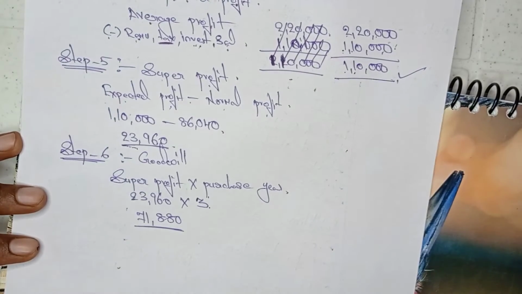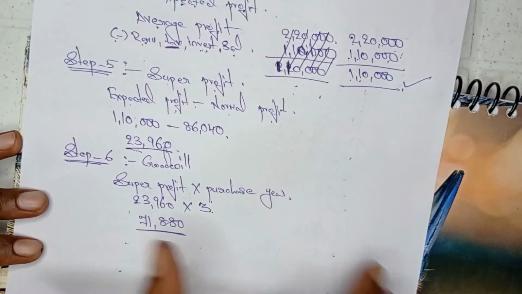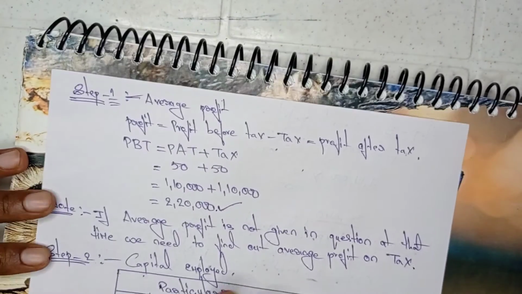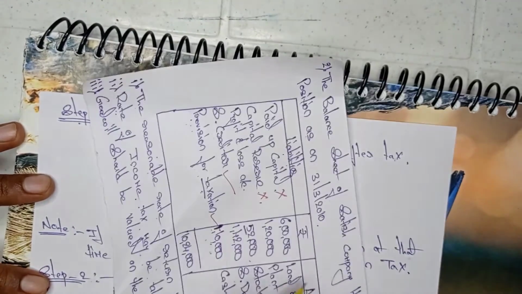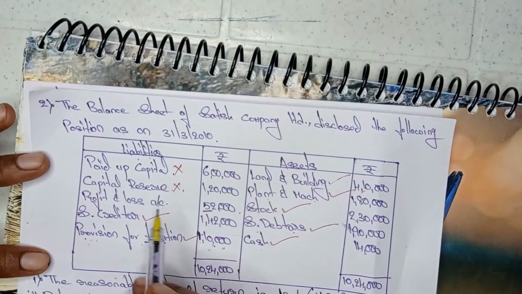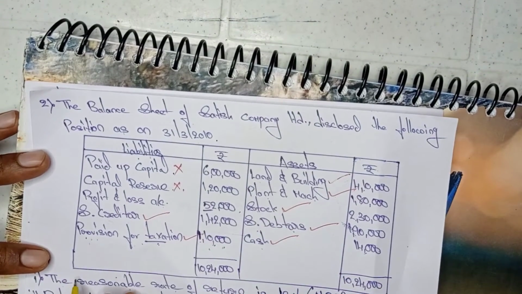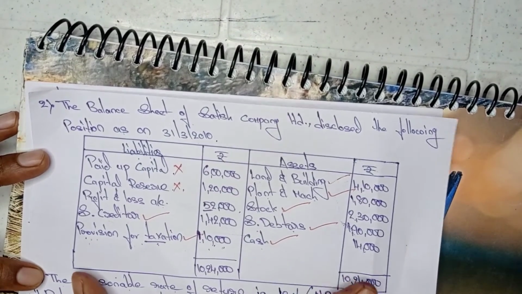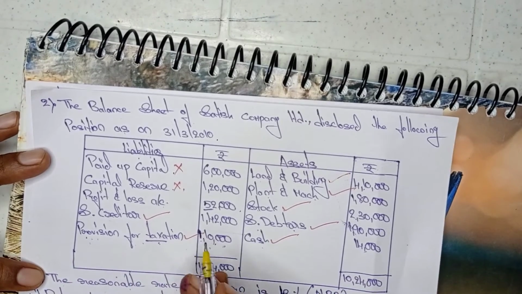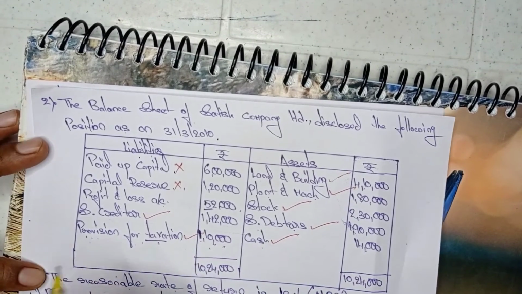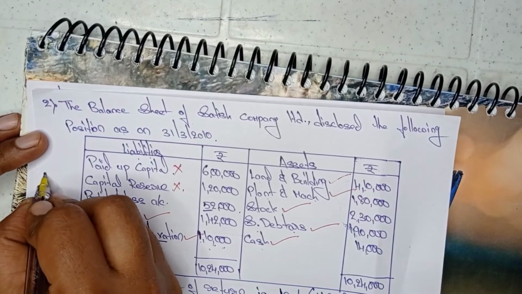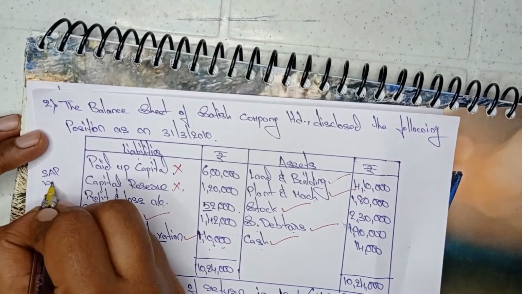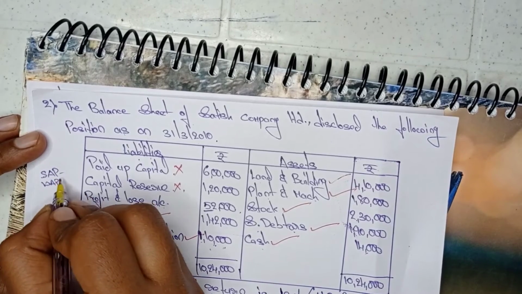Now I will explain this whole problem quickly. See, step 1 is what? Average profit. In the question they have not mentioned the average profit or previous year values anywhere. If at all they mention previous year profits, then with the help of those we need to estimate whether it is a simple average profit or weighted average profit, and convert using the formula.